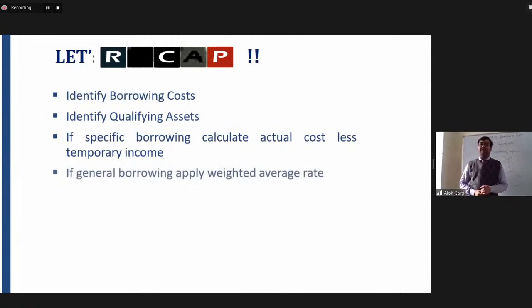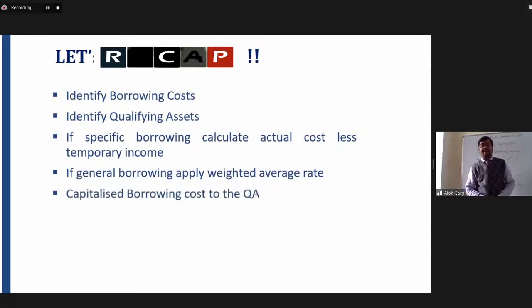Then we discussed that in case of specific borrowing, we will calculate the actual cost of borrowing less temporary income out of the surplus funds. If it is a general borrowing, then we have to apply 2 steps. Step 1 is to calculate the weighted average cost of borrowing, which is total interest cost divided by total borrowing. Then we have to apply this weighted average cost of borrowing to the funds used out of that borrowing for that particular period. Okay. Then we discussed the recognition part also, that the borrowing cost is required to be capitalized and